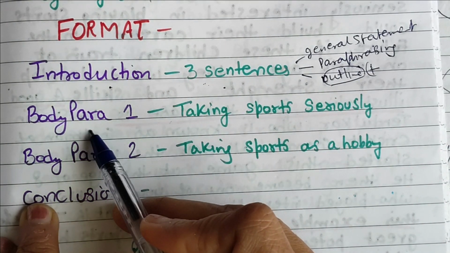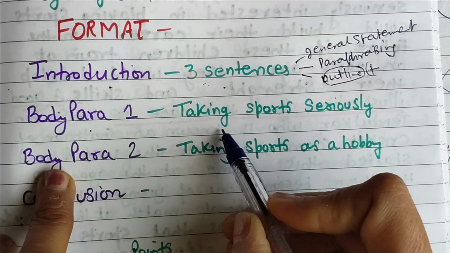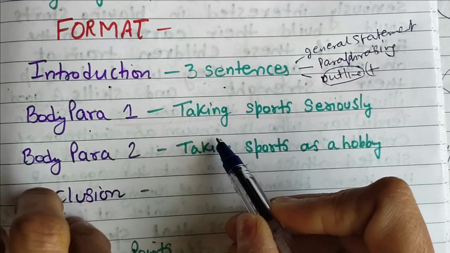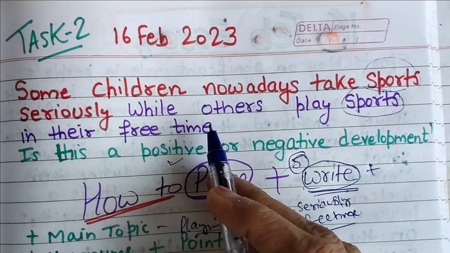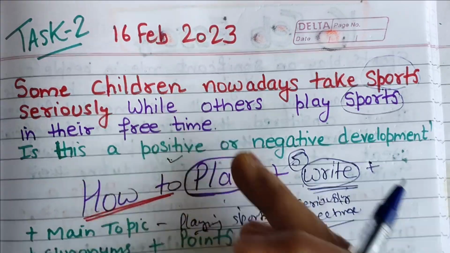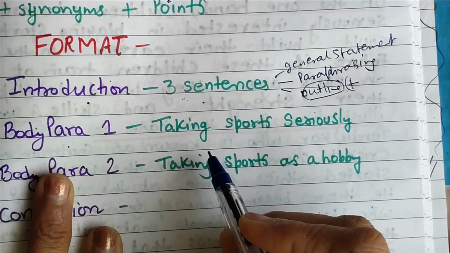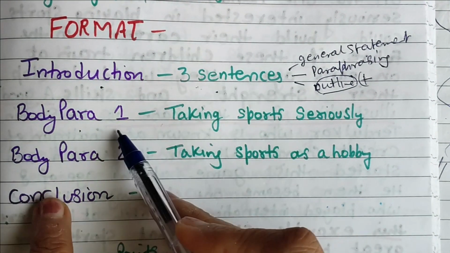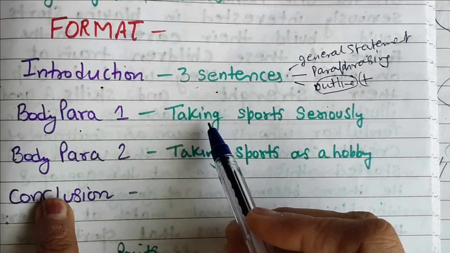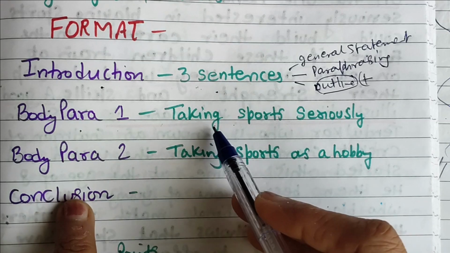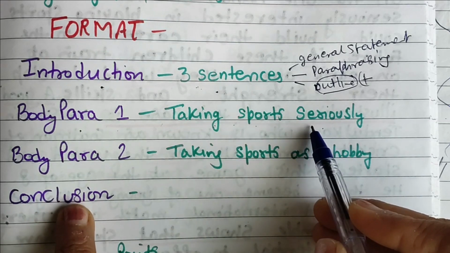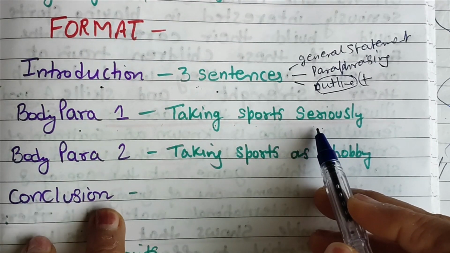Now in the body paragraphs, because we are saying positive impact, for both views we will bring out positive points, so we will not leave any point here. In body paragraph 1, we will write about those children who are taking sports seriously and why it is positive.